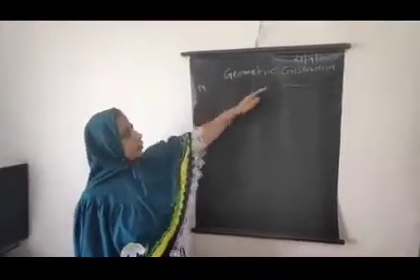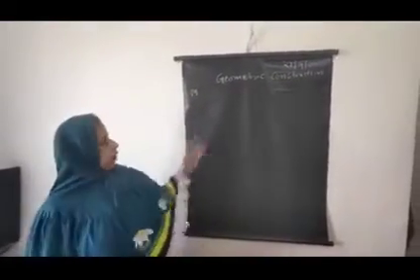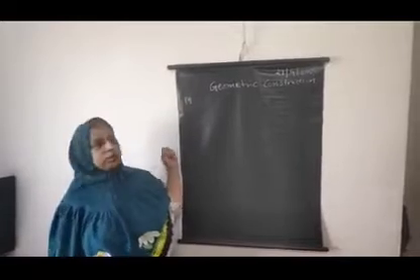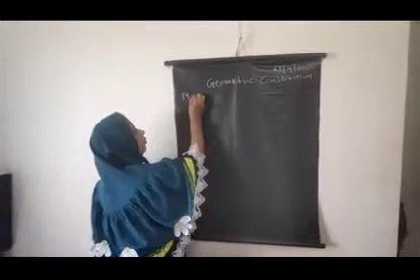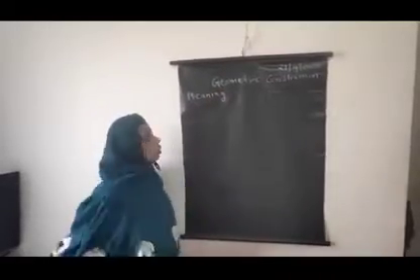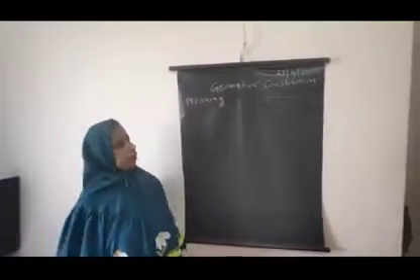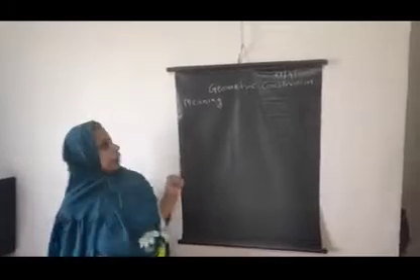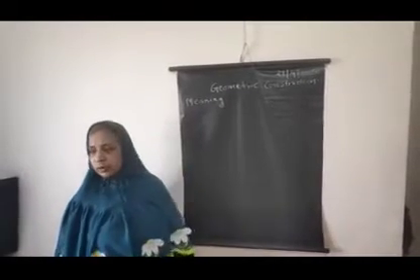Starting geometrical construction. In this geometrical construction, the first type of construction under this lesson is the construction of two similar triangles.